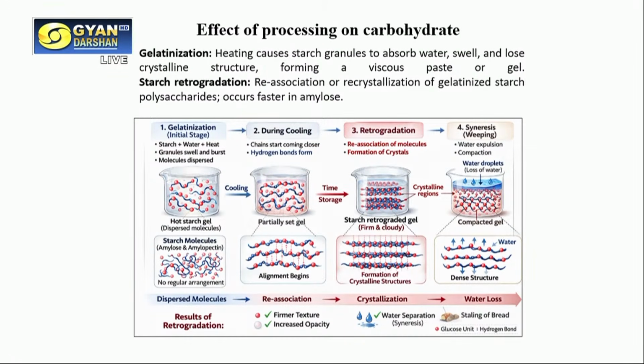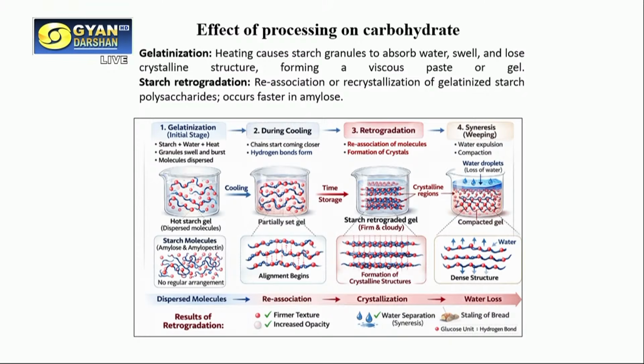Now you take some starch and water and start heating it. Slowly the starch granules start imbibing water, and then we increase the temperature. What happens? The starch granules burst, amylose comes out, and it forms a network with the water molecules.